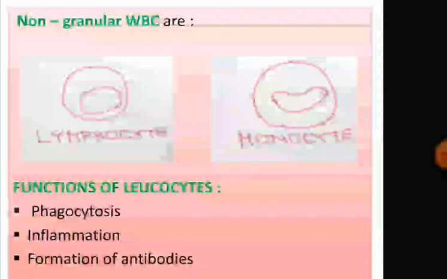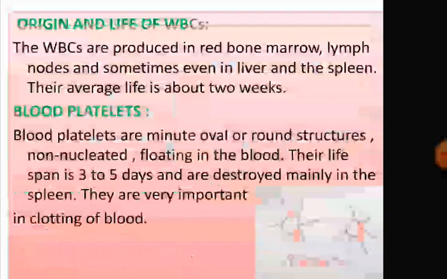Inflammation. This inflammation occurs due to the reaction of the tissue to injury or to some invasion of germs. Sometimes that inflamed spot shows heat, redness, swelling or pain. Next is the formation of antibodies. Now these WBCs produce antibodies which help to kill or to neutralize the germs. So these are the functions of leukocytes.